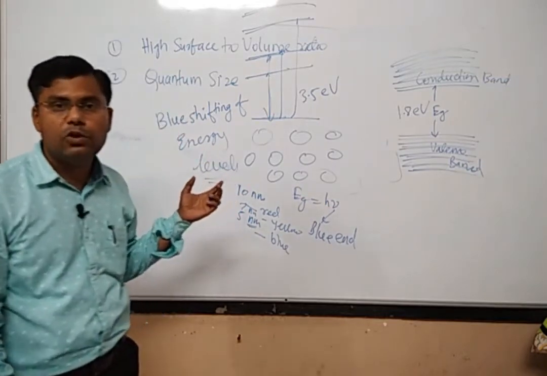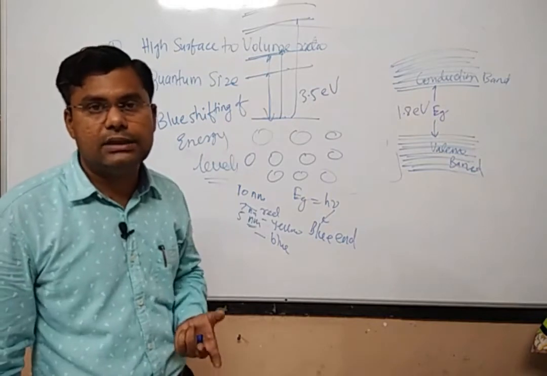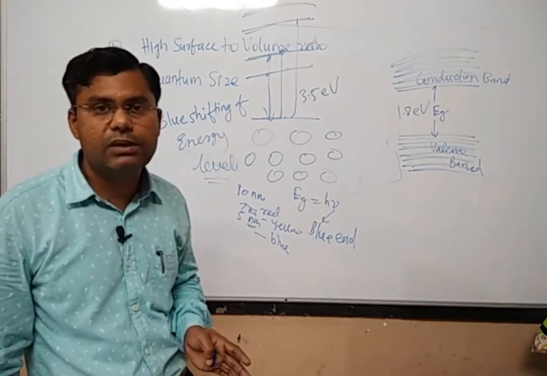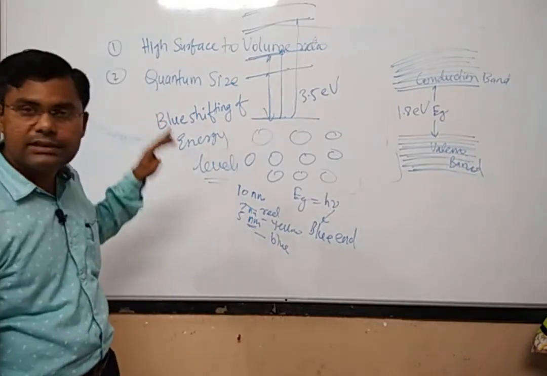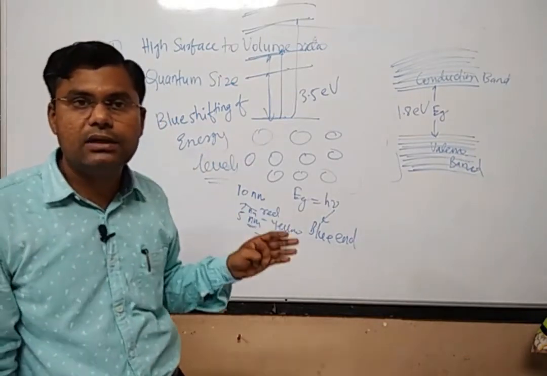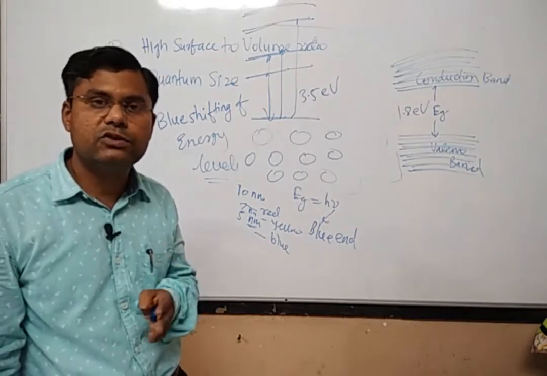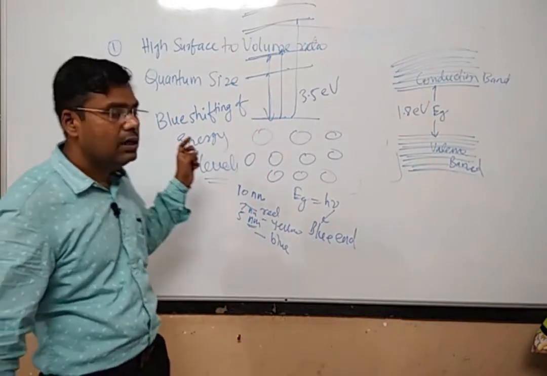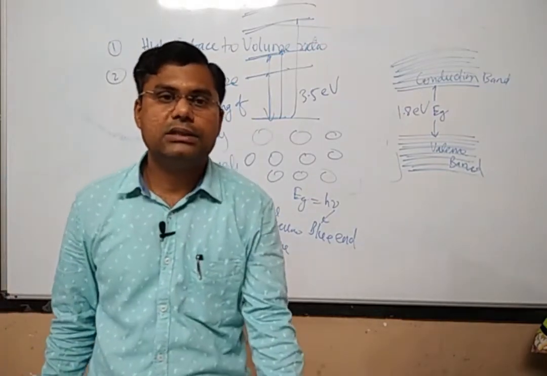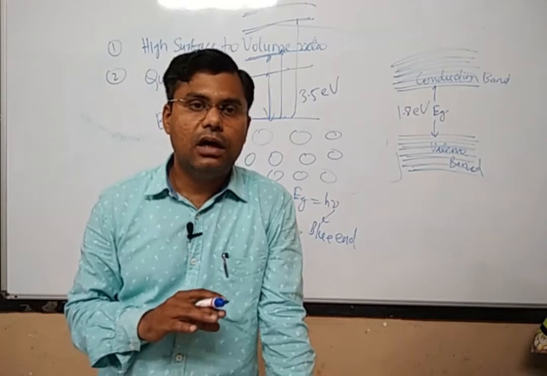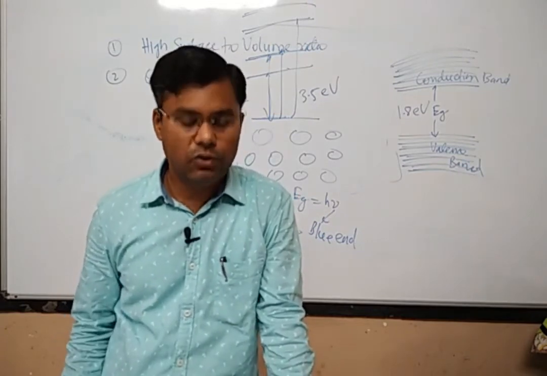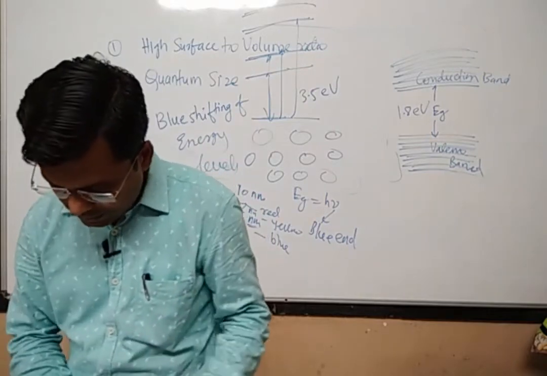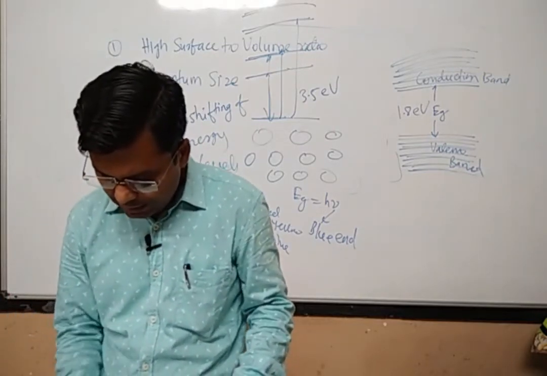So these are the peculiar properties of the nanoparticles. One is the high surface to volume ratio, that can be used for different applications, and another is the quantum size effect, that depending on the size you will get different energy levels. Normally it shifts towards the blue end by decreasing the size of the nanoparticles. So these are the two properties by which nanoparticles have very fascinating applications in different areas. So this is about the properties of the nanoparticle.